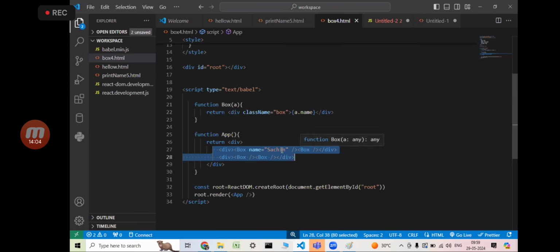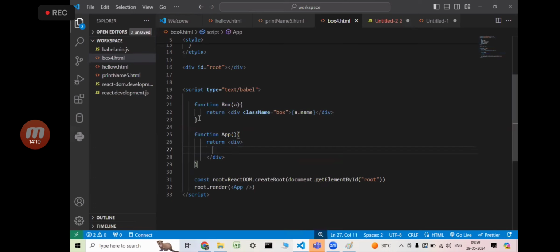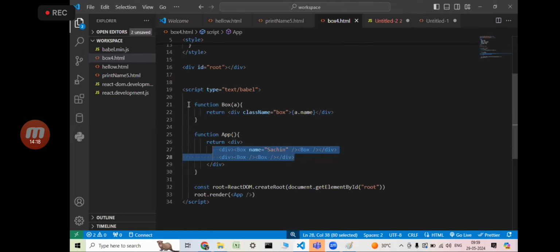Here my box is loaded. That's the reason, right? I can pass the data. Here the component is not there. Still my box component is there. But how can I pass the data? Alright. So my first question is, when can we pass the data to the component? While loading the component. How can we pass the data to the component? In the attribute format we can pass it, or not? Okay, there is another way also, we'll see.